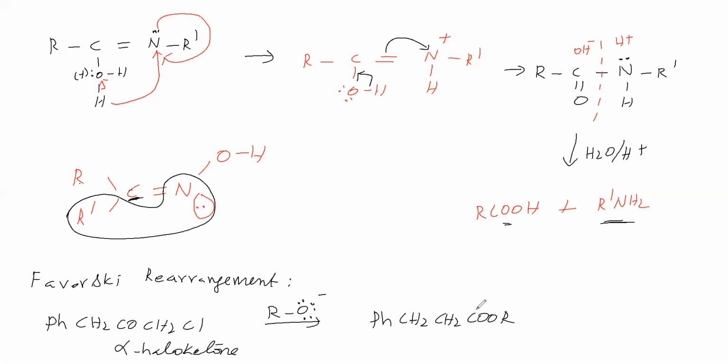So how are we getting this product? We'll see the mechanism for this. We'll take the reactant now. Here a phenyl ring is there, here CH2, here C double bond O, CH2, Cl. Now this alkoxide is abstracting a proton. Which proton will it abstract, this proton or this proton?